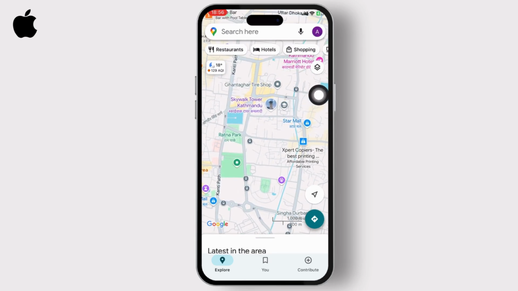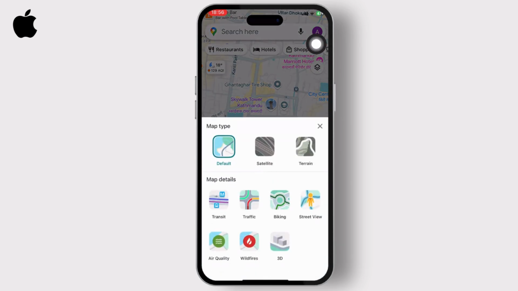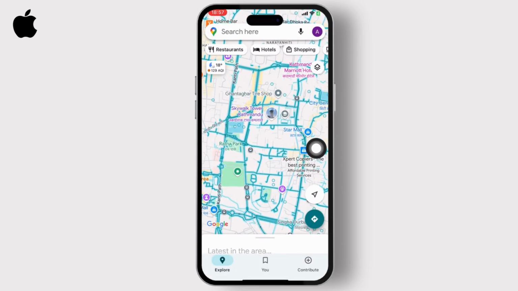And after you do that, you will see on the top right corner this layer icon. Tap on the layer icon and you will see different maps. Now from here, you will need to select Street View. It's right here. Tap on Street View and now it will show you the street views.